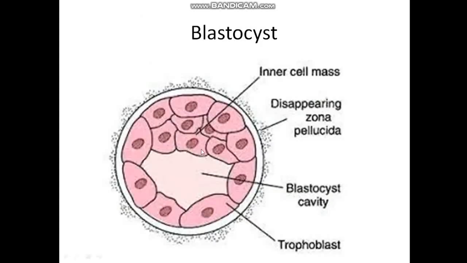this is the structure of the blastocyst. As I mentioned earlier, the outermost layer made up of blastomeres is called the trophoblast, which is used to absorb nutrients from the surrounding environment. And this trophoblast internally covers a fluid-filled cavity called the blastocoel, as well as a mass of blastomeres known as the inner cell mass.